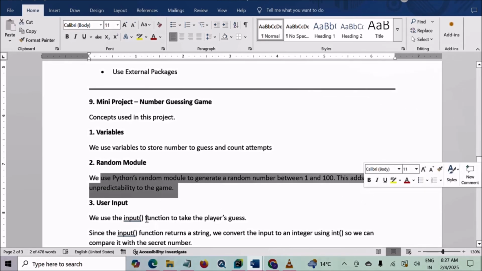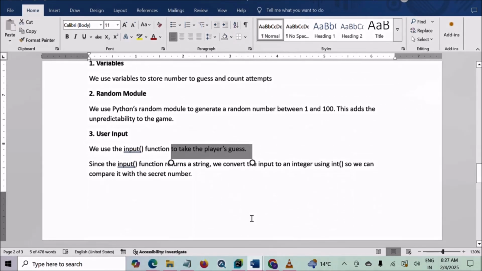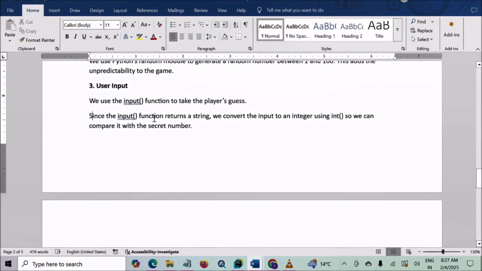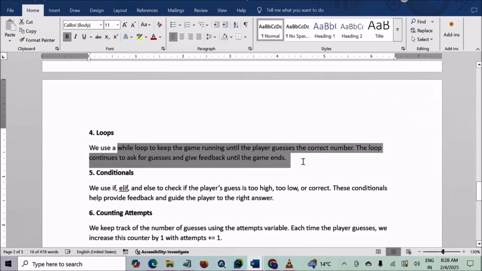Next, we have used the input function to take the player's guesses. Since the input function returns a string, we convert the input to an integer using the int method, so we can compare it with the secret number. We have used a while loop to keep the game running until the player guesses the correct number. The loop continues to ask for guesses and give feedback until the game ends.